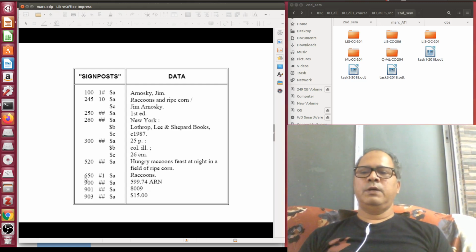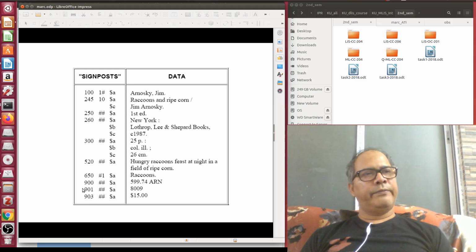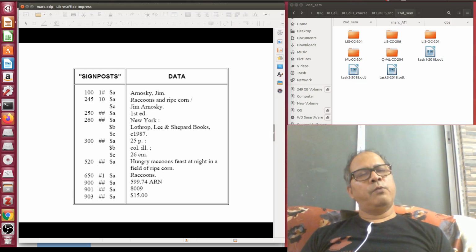All 9xx fields, just like in CCF, are non-marked fields. That means these are utilized by your library automation software for different kinds of local level information. That means your barcode, price of the book, date of acquisition, from which fund you have purchased it, what the home library for these books is, how many copies there are, and where these copies are available.